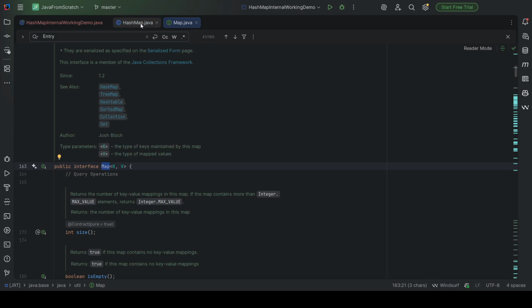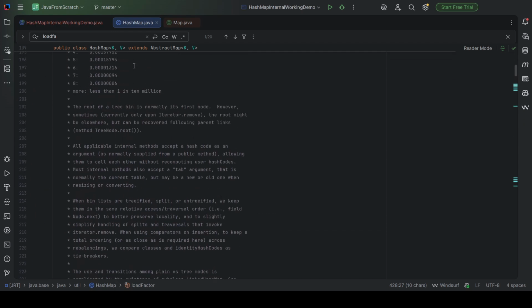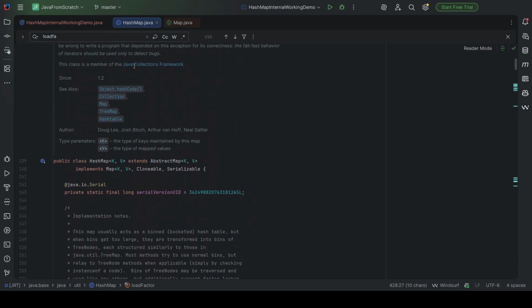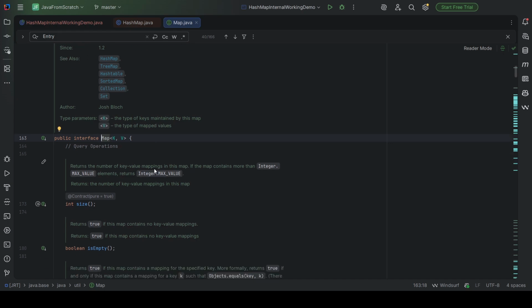And if we go to the HashMap implementation, HashMap is implementing Map. Perfect.